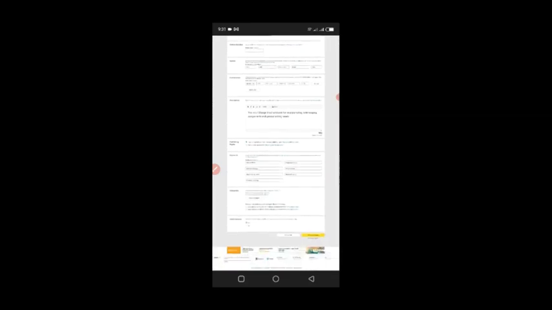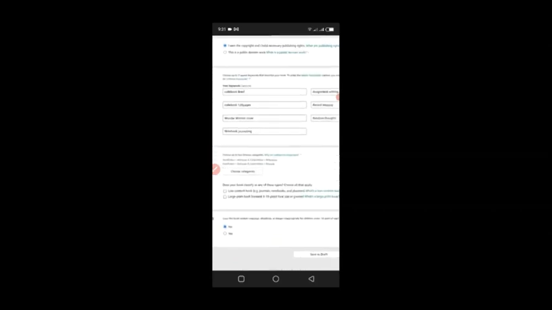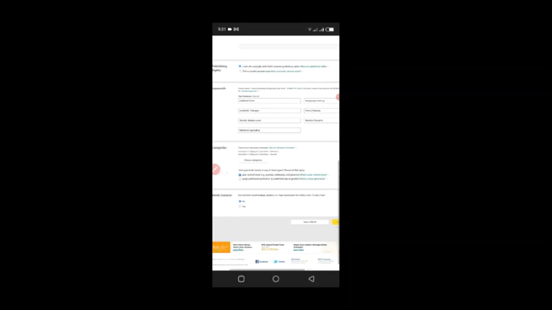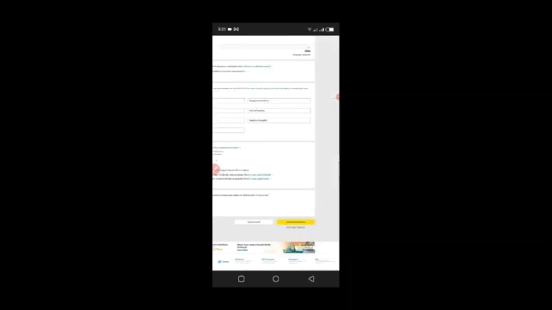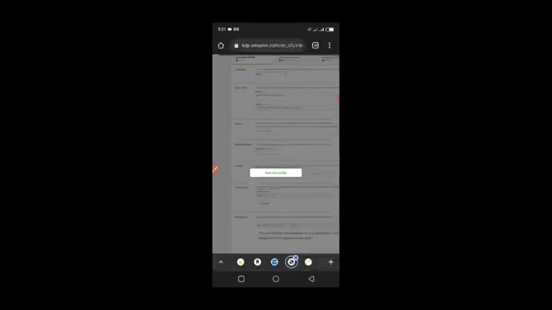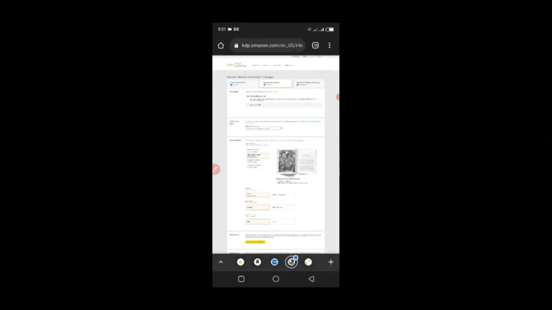The only thing I need to do is answer, does your book classify as any of these? Choose all that apply. So I'm going to choose low content book because it's a notebook and a planner if you want it that way. It doesn't contain adult content. So I'm just going to save and continue. And then the next step, like you see here above, is the content, which is my manuscript and my cover.